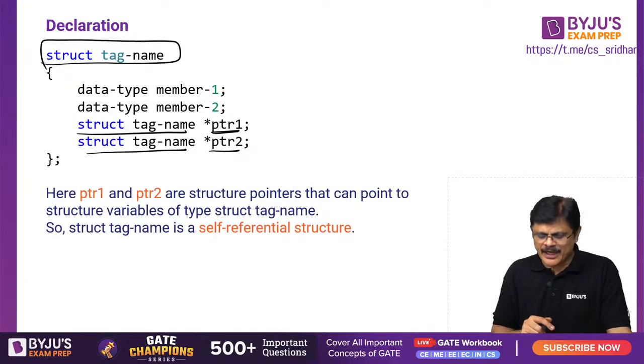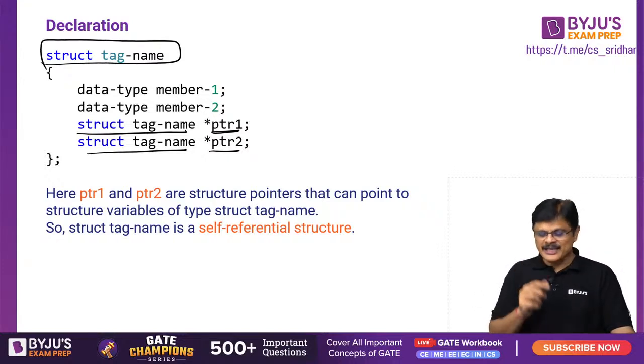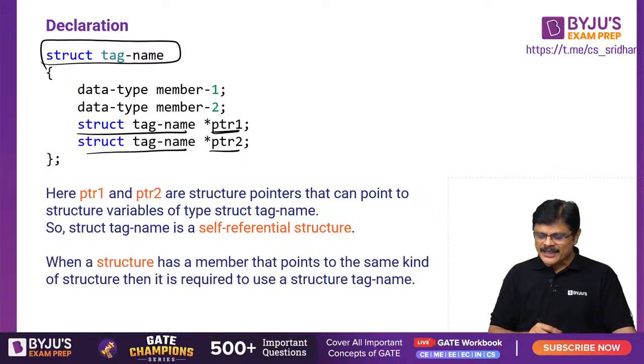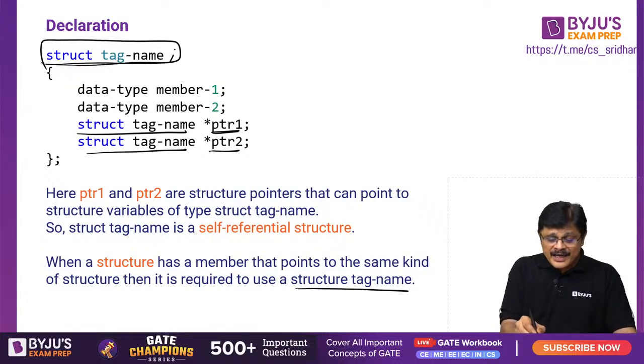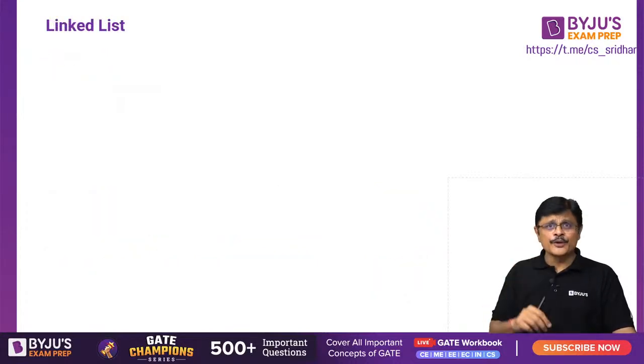Here PTR1, PTR2 are structure pointers that can point to structure variables of type struct tag name. So struct tag name is a self-referential structure. When a structure has a member that points to the same kind of structure, it is required to use struct tag name, because this struct tag name is compulsory, my dear friends. I already told you earlier.